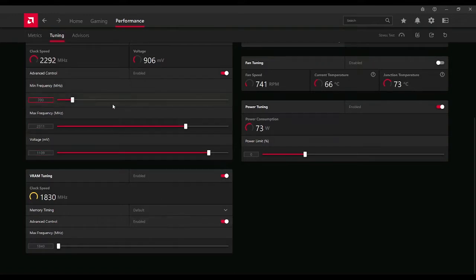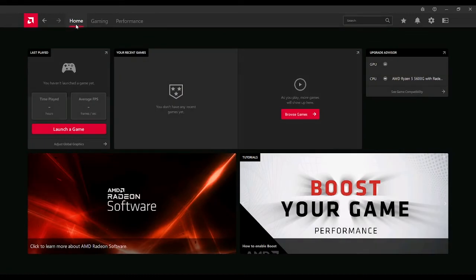So let's start off. When you first get into the software, the Radeon app, you're going to see a screen like this. A whole bunch of things happening. It's just showing you most of the details here. I don't even bother with it. Never really looked at this screen, to be honest with you.